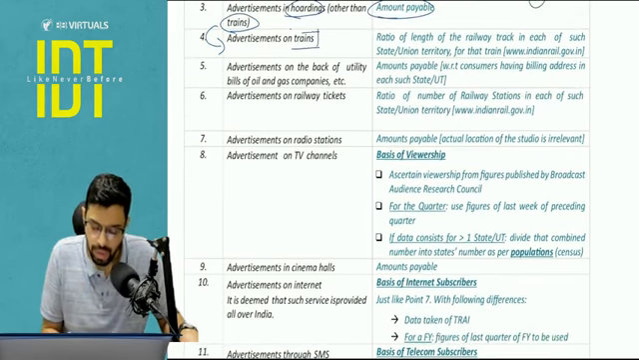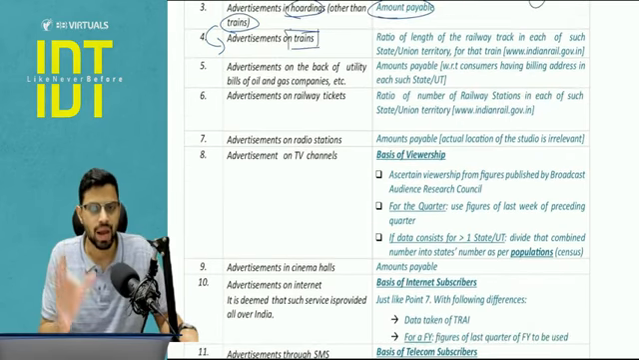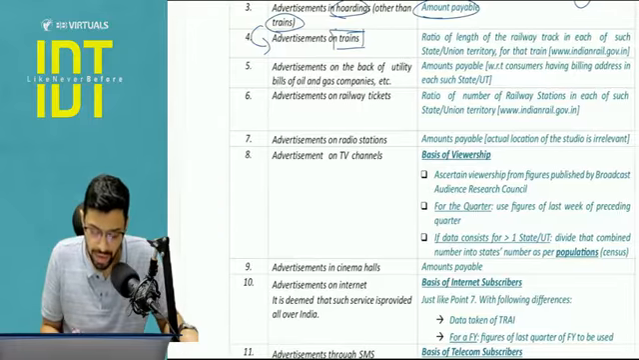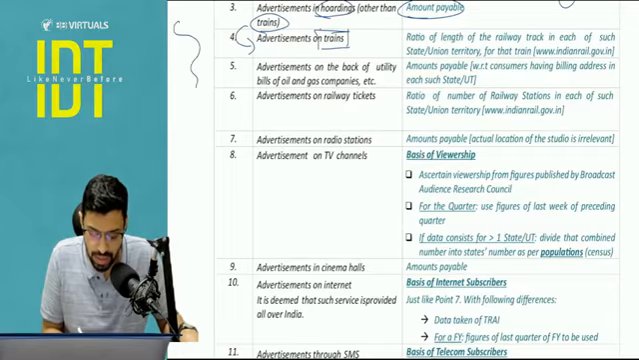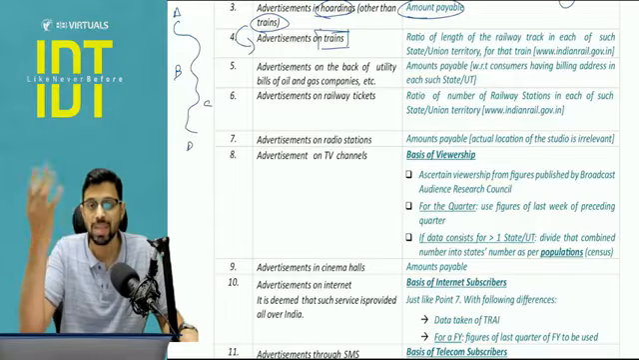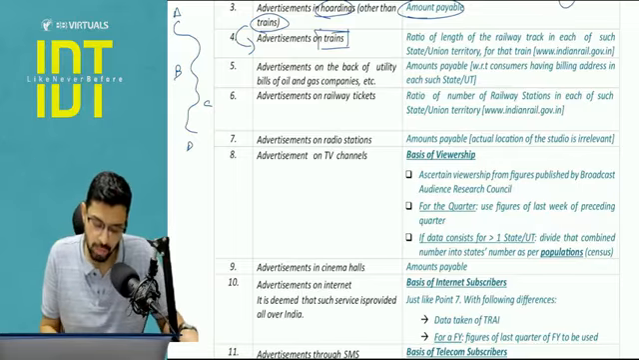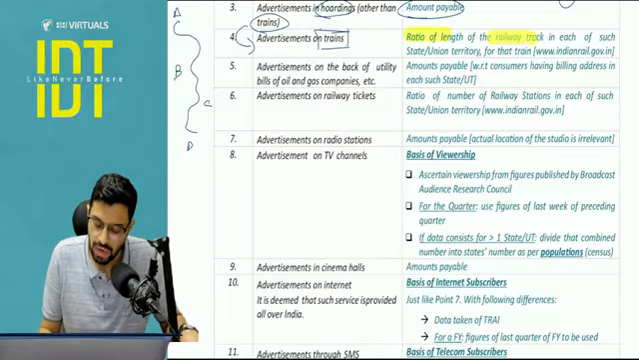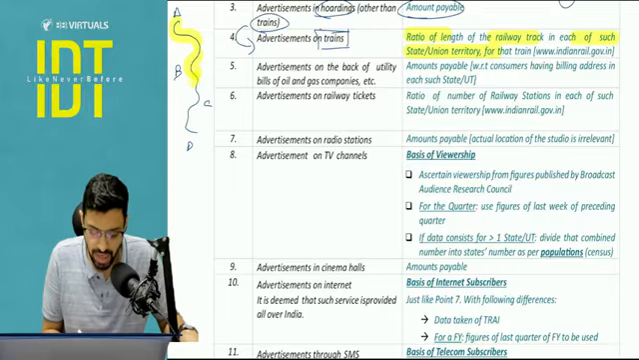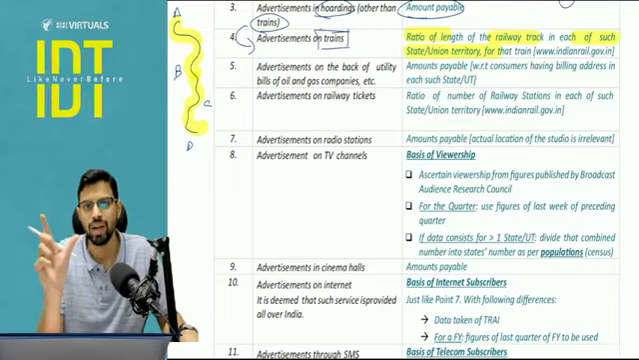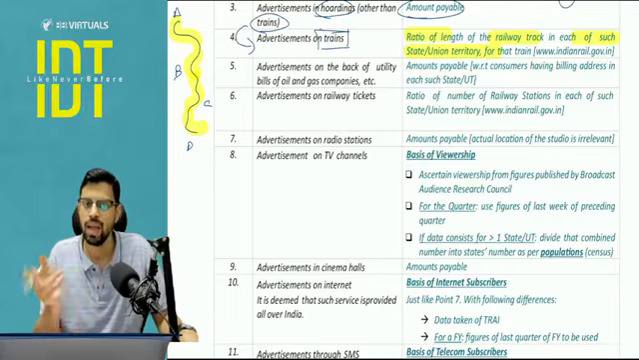Advertisement on train. Now here basically some scheme is being advertised in a train, and that train must be running from state A, B, C, D, whatever it may be. Now many people must be seeing that. So benefit is actually derived in every state, but what will be the basis of attribution? Ratio of length of the railway track in each of the states. So for example, this much track is covered in A, this much track is in B, this much track is in C, and this much length of the track, whatever kilometers it may be, is in D.